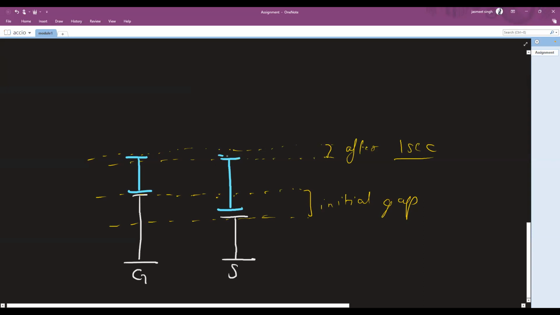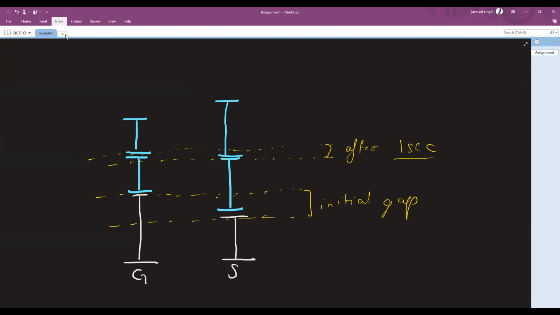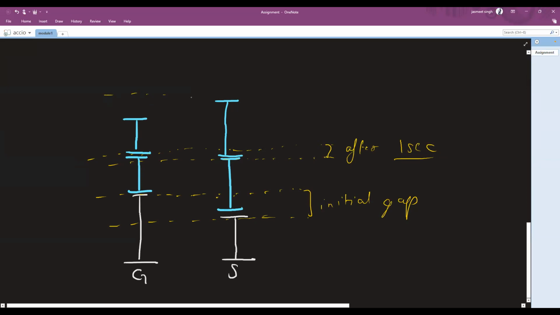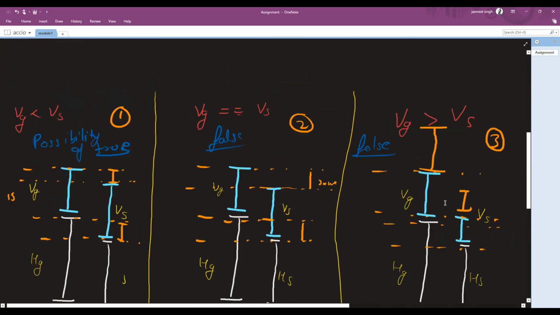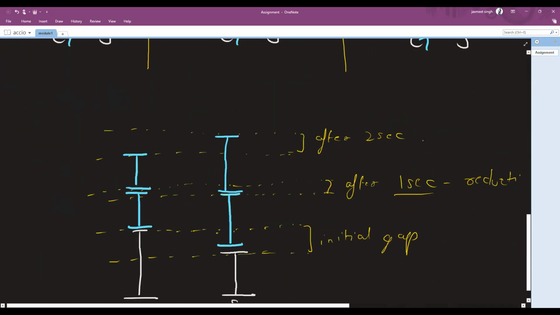So what I will be doing, I have no other option than simply incrementing the height. Now this has a smaller velocity, so it will be like doing this. If you clearly observe, you can see there is again an increase in height difference. So this is after 2 seconds. After 1 second we got a reduction, but after 2 seconds we again got an increment.